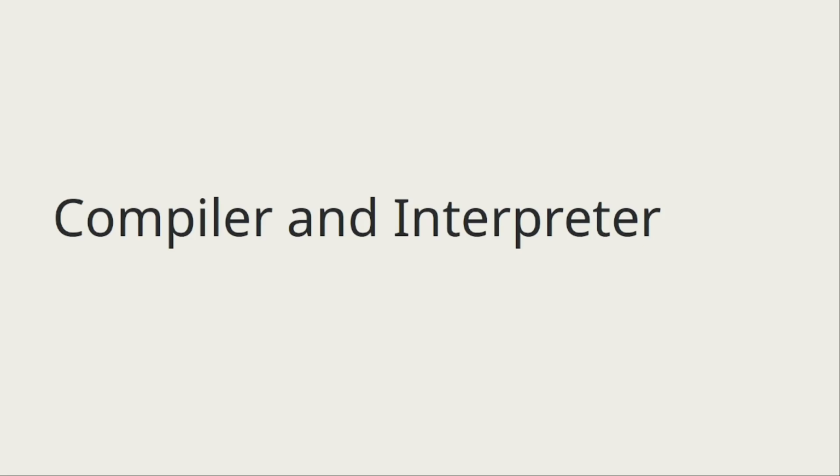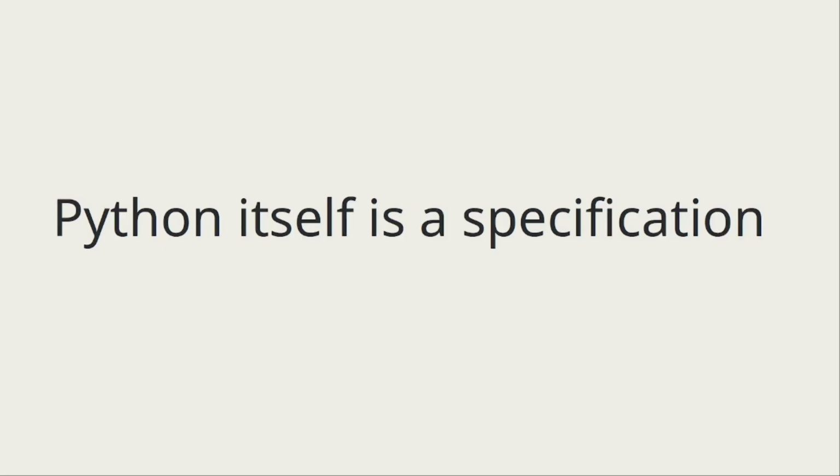There are some languages like assembly, which is very close to machine language or machine code, like the zeros and ones, and some other languages like Python and JavaScript, which are very close to human language like English. It is simply English we can write. When we say that Python is itself a specification, it's not a language. So when we download Python, we are downloading a specification. We just download the compiler.